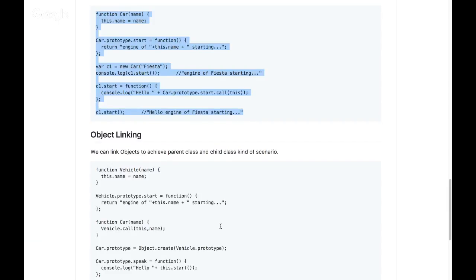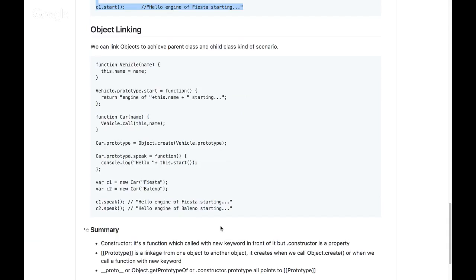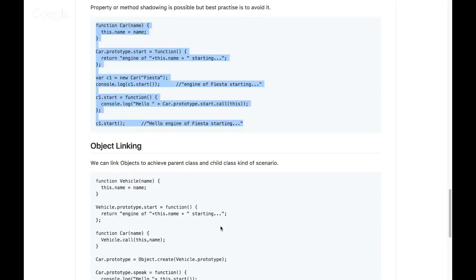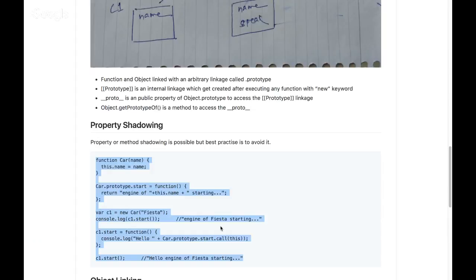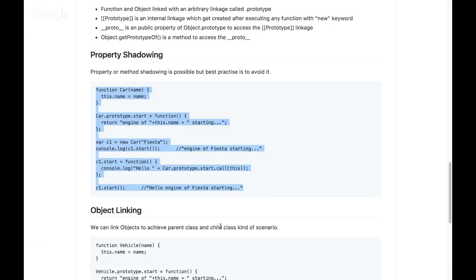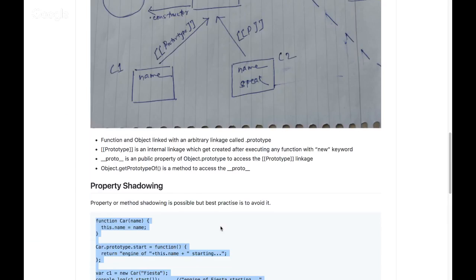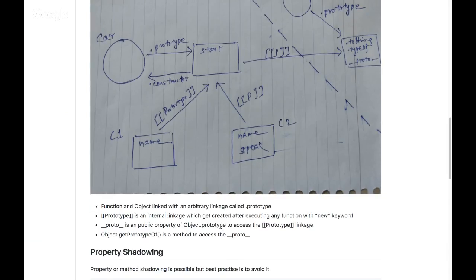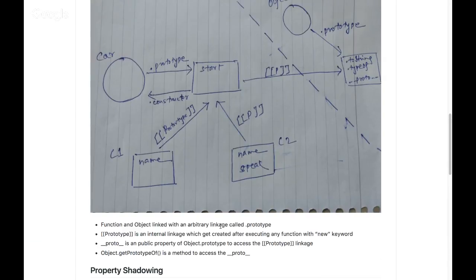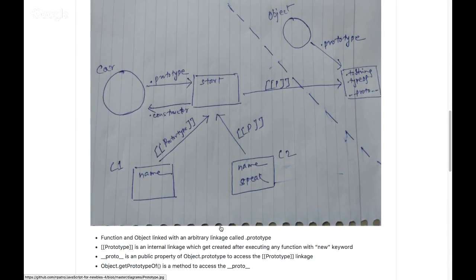And then the object linking. I'm talking about object linking, but if you see in my diagram, everything is linked. Anything we do, everything gets linked, and that's how we traverse through our prototype chain. This is nothing but a prototype chain, because it creates a chain up to your extreme global inbuilt variables. So you can traverse to the upmost level because of this prototype chain only.